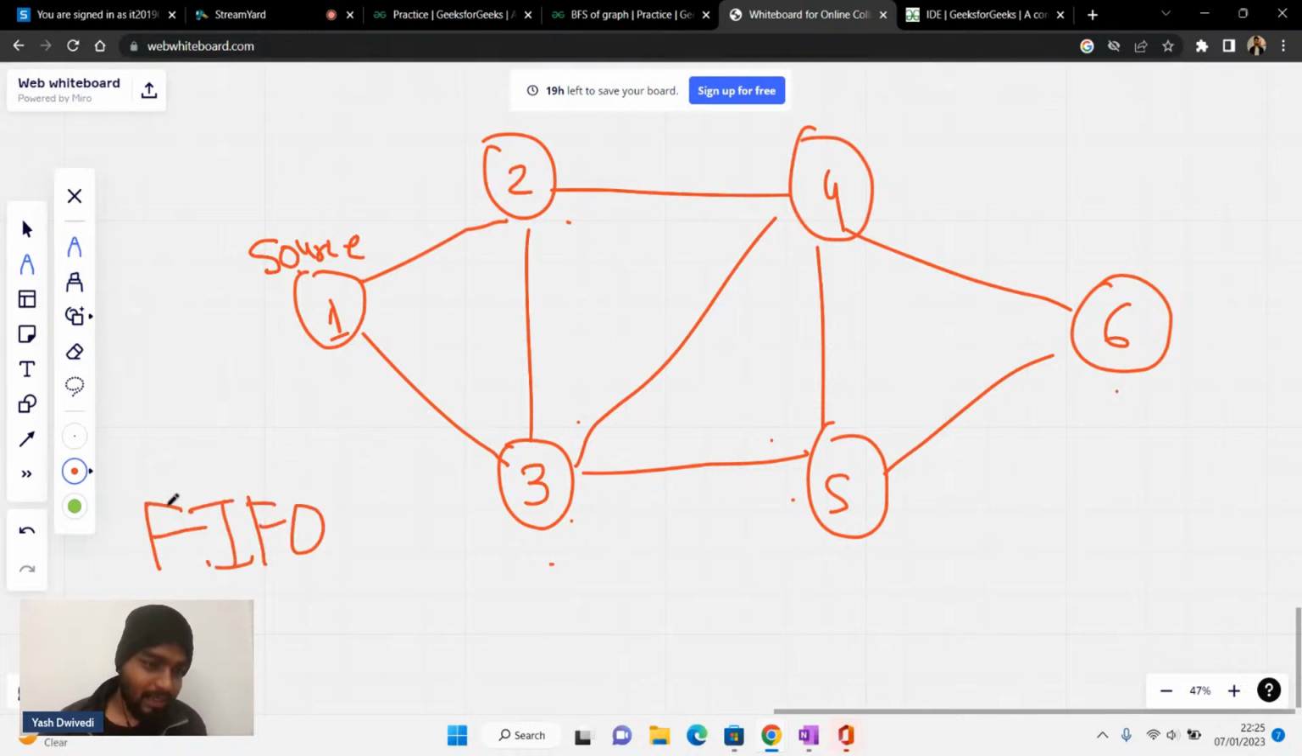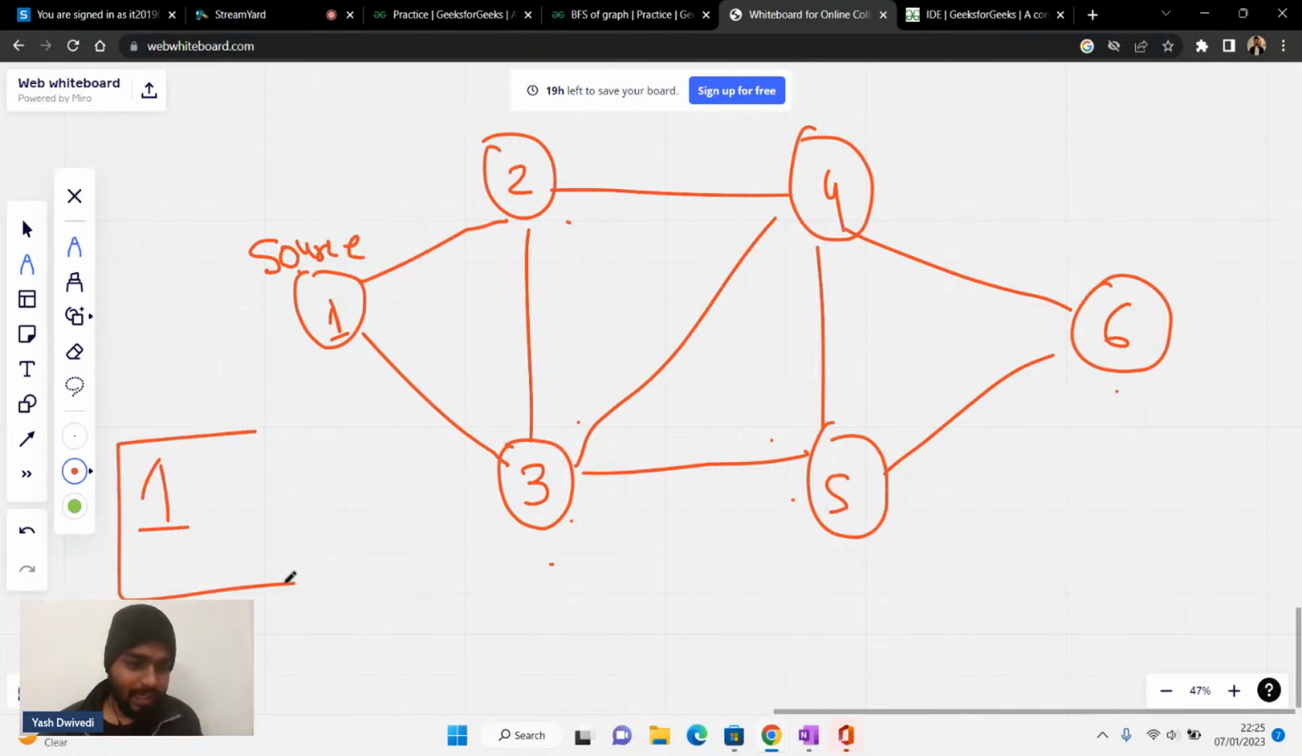If I draw this again, if I have one, then I will push it in a data structure that is known as a queue. I'll push one inside the queue, and then I'll pop it out. Now for one, I'll visit its children, that is everybody in its adjacency list. Now one has two connected and three connected as well.